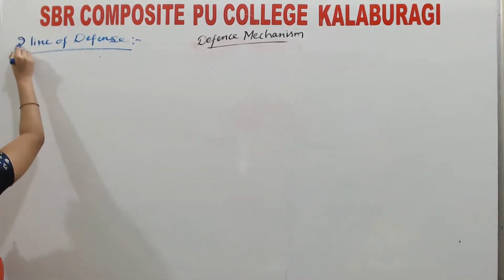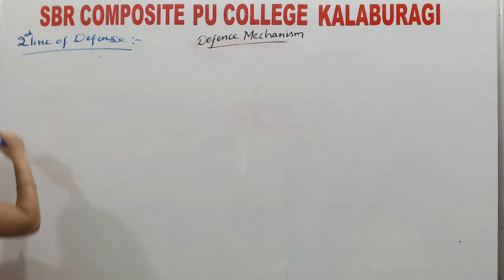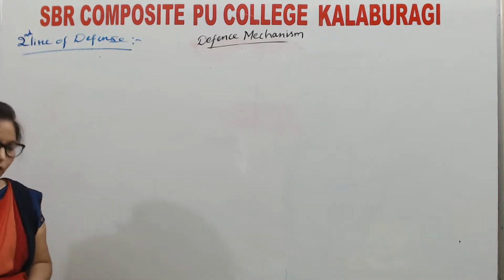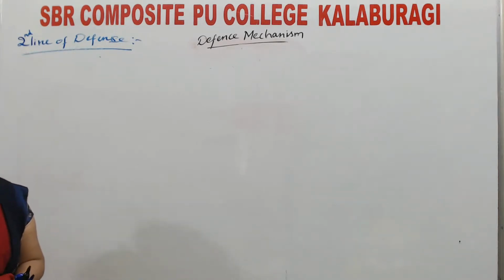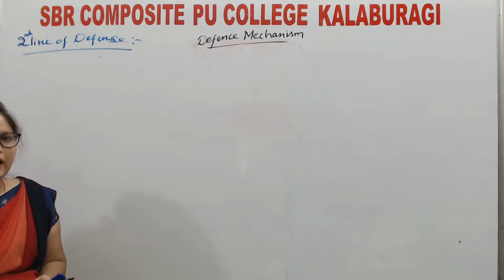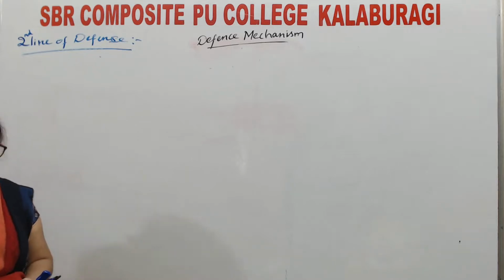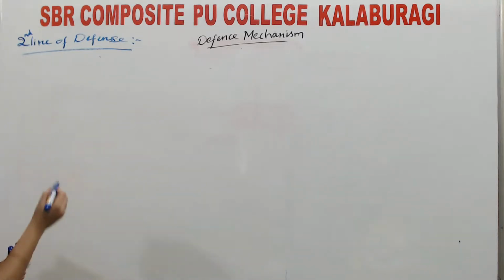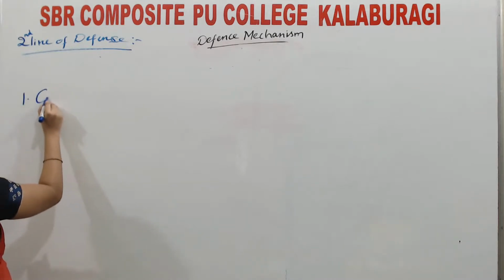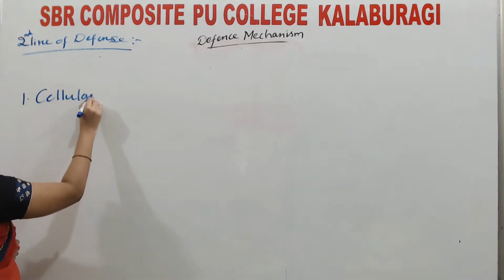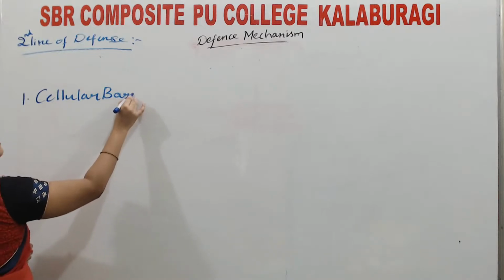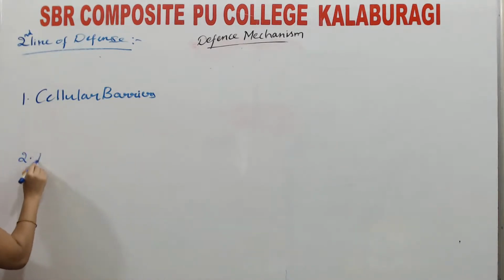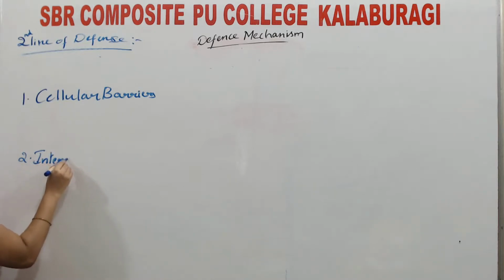See here. What does this second line of defense consist of? Cellular barriers, and interleukins and interferons also. See here. Cellular barriers. Apart from this, interferons.